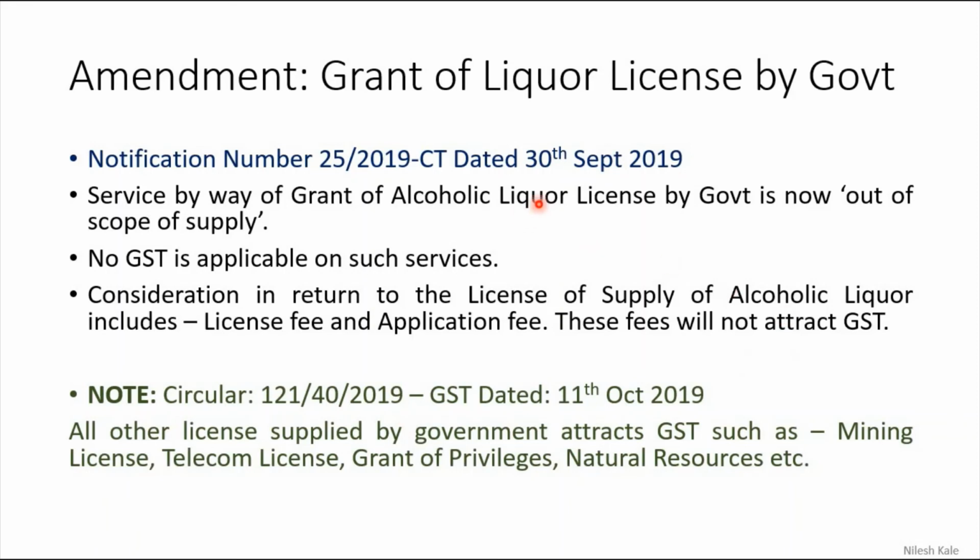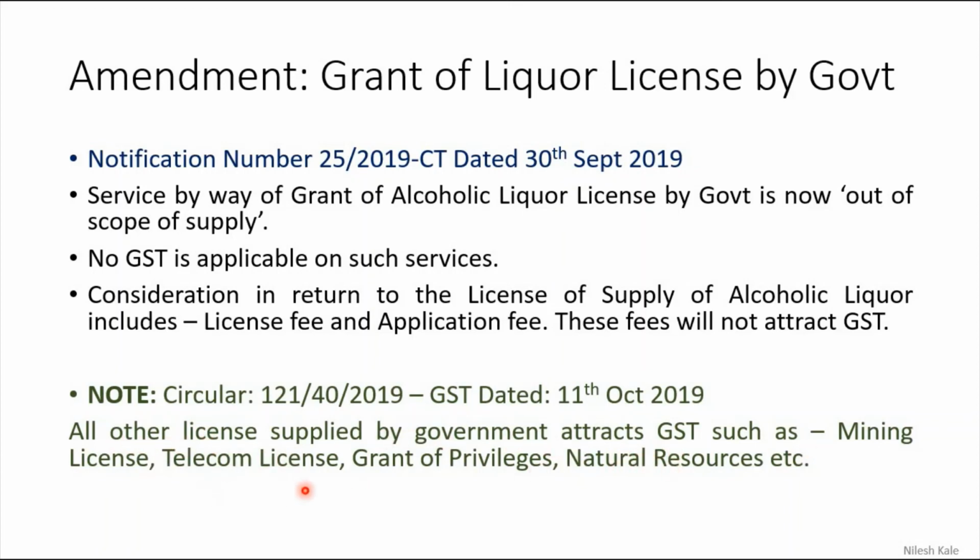Look at the dates. On 30th September they said a license will not attract GST if it is an alcoholic liquor license. Then immediately people started asking, what about the mining license, what about the telecom license, what about the privileges that government is giving, what about the natural resources license. The government immediately gave the circular clarifying that all other licenses supplied by the government attract GST.